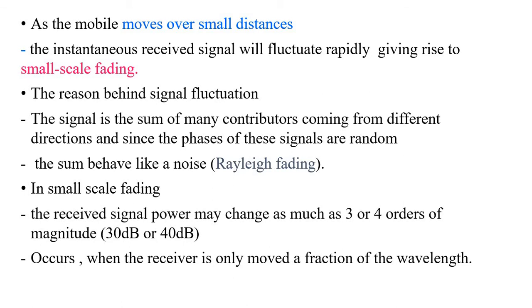This one we can relate to Rayleigh fading, because Rayleigh fading deals with the case where there is no line of sight path available between the transmitter and the receiver. Also, in small scale fading, the received signal power may change by 3 to 4 orders of magnitude, in the range of 30 to 40 decibels.